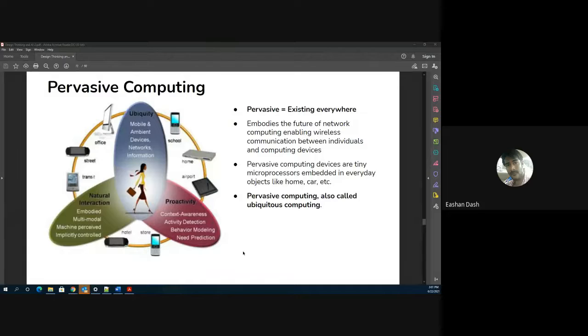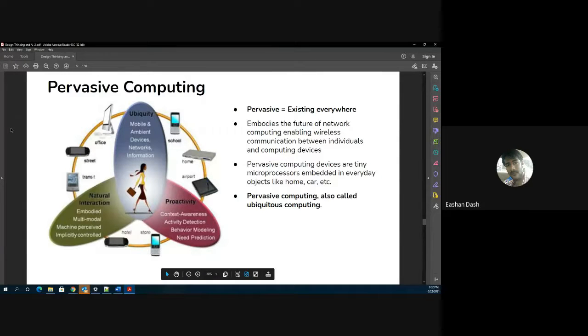So what I actually mean is you have these embedded devices. Let me not give you another example, because I'll be talking about that example later on. But say, for example, you have one device that is monitoring your BP rate, one device that is monitoring your SpO2, and one device which is monitoring your step counts. Now, just imagine if there is a network. All these different aspects can be analyzed at the same place. I think Apple Watch does that, right? So it's basically saying you have all the solutions under one roof.